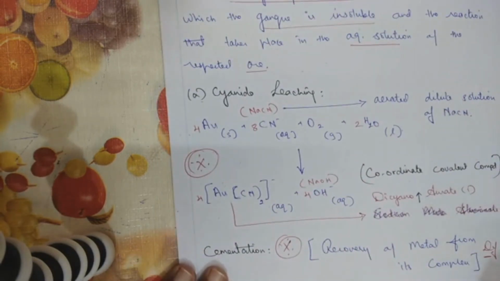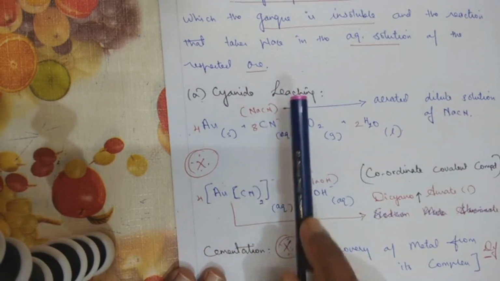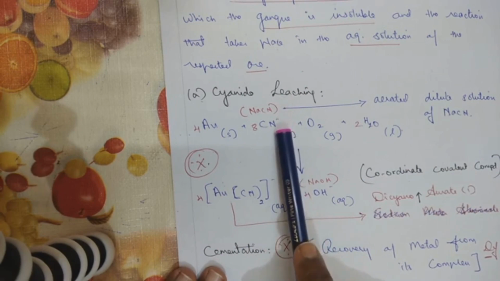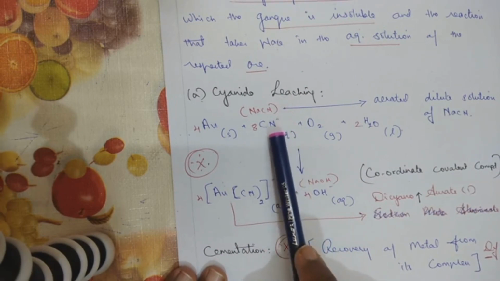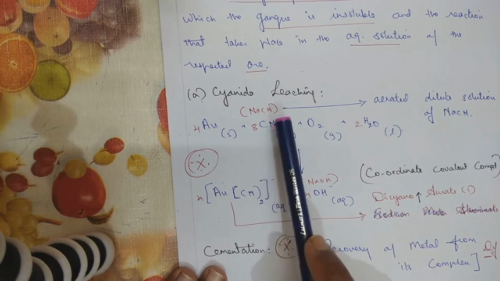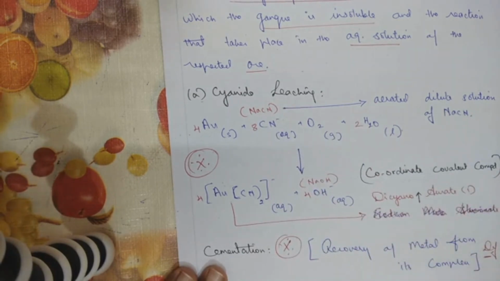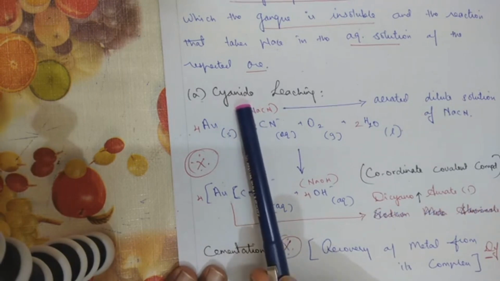Now under this, the first type of leaching is cyanide leaching. Cyanide leaching is possible for the noble metals, for example gold, silver, copper, platinum. Those metals which are least reactive in nature are called noble metals. This explanation I have given in a separate video. I am just giving you a quick idea of it. So cyanide leaching means